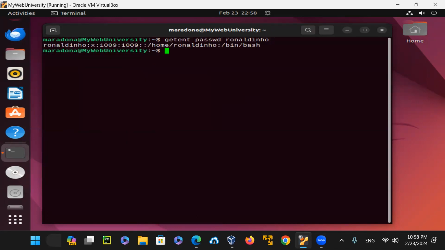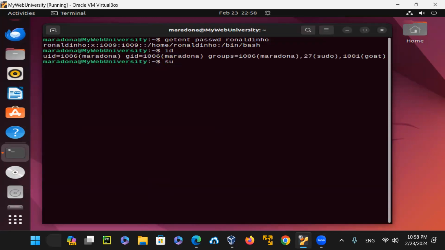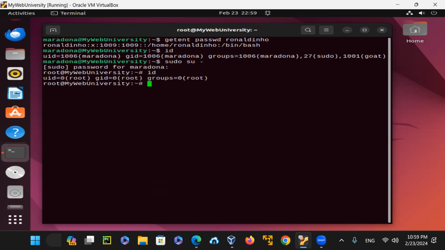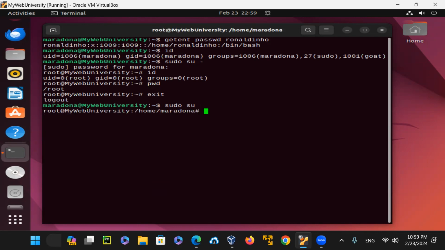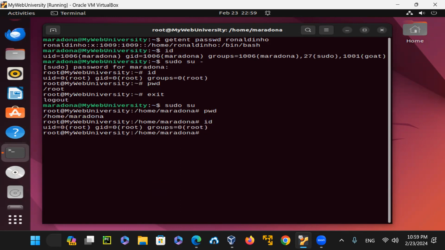So if you're logged on as this user, and now you do su dash, it should allow me to log in as root with the password that I set, and now I have done that. Notice that because I wrote that dash, it dropped me to root. But if I don't want to change my profile, it will stay with Maradona, because it just says the user that is there, and only changes the profile to the user that I'm logged on as. I'm not going to test each one of the users, but you got the idea.